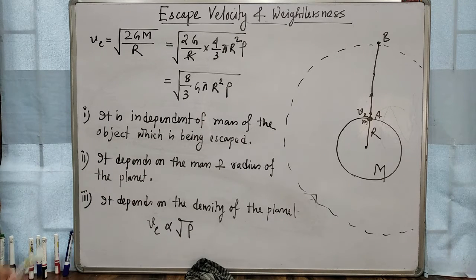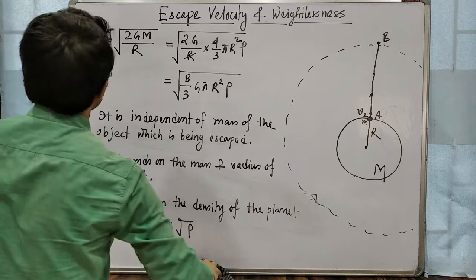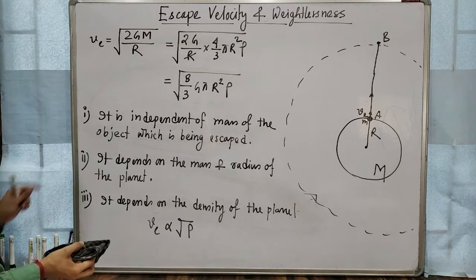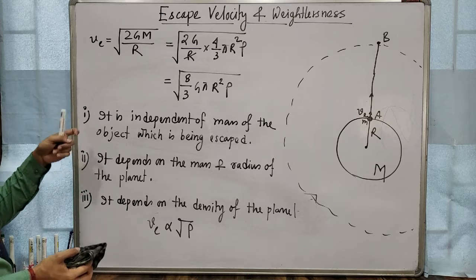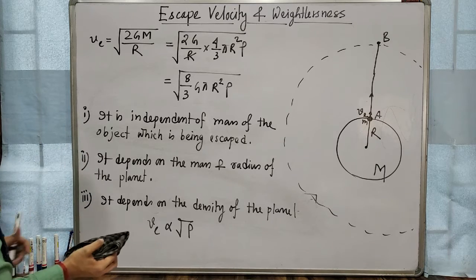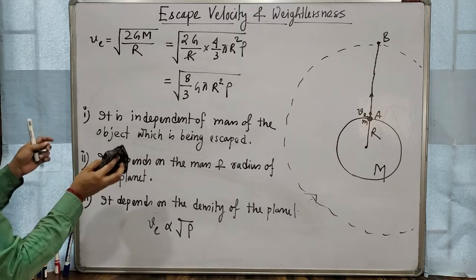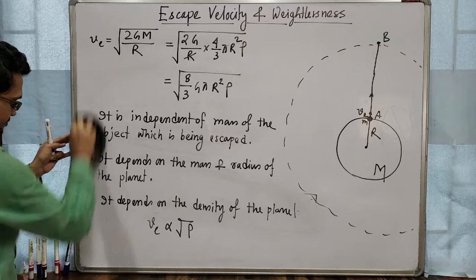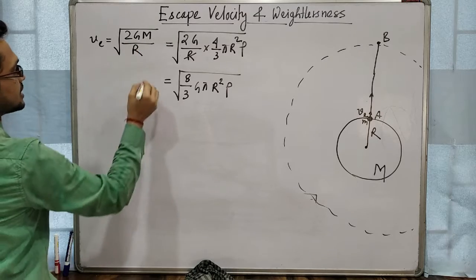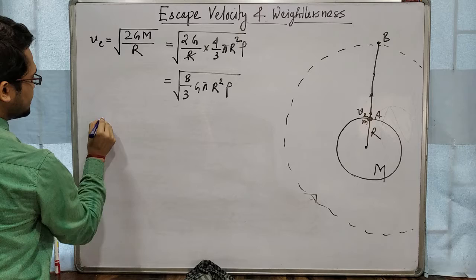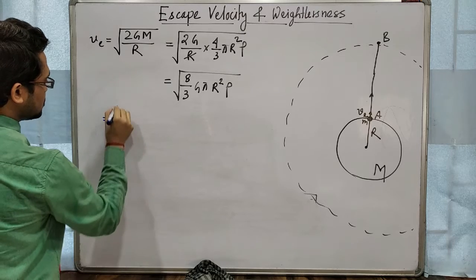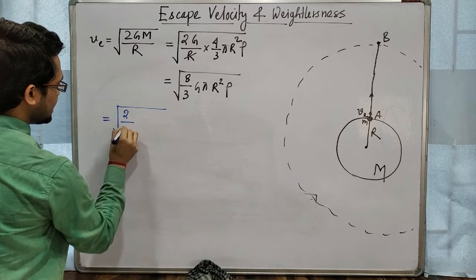Okay, now I am making this equation VE a little bit simpler. Okay, so these are the points. This point is very important when you are solving MCQ questions. Okay, we will see one problem. So from this equation we can write root over 2 GM by r.